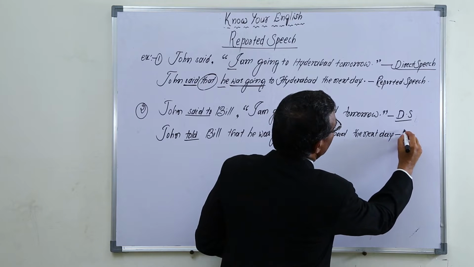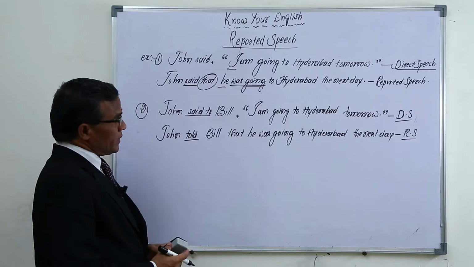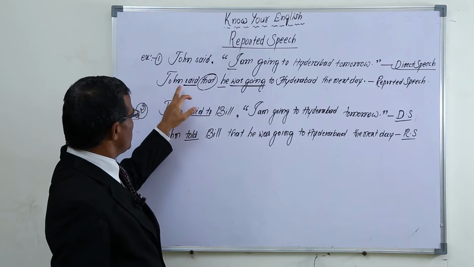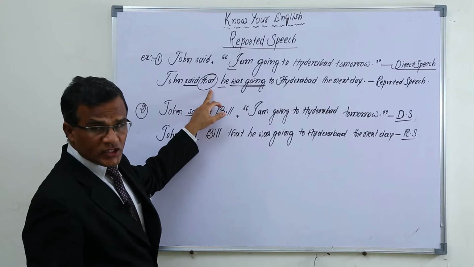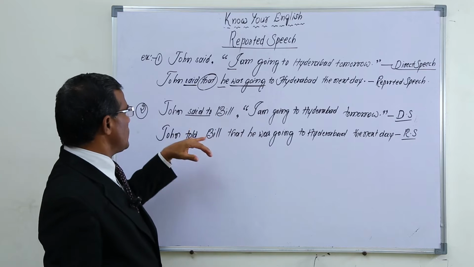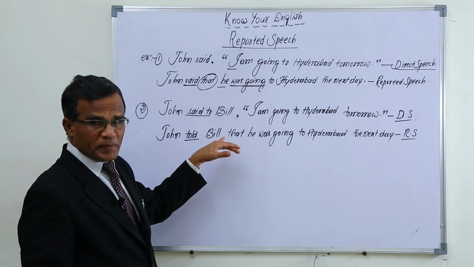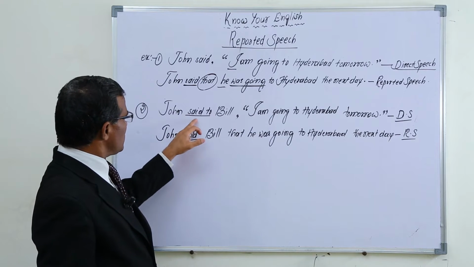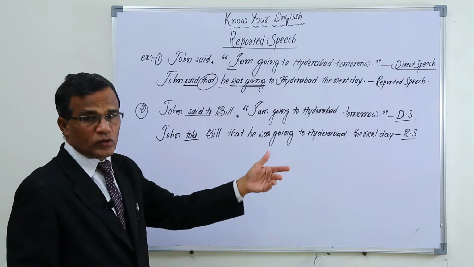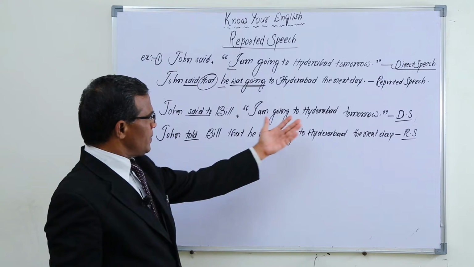This is in reported speech. RS stands for reported speech. Here a little change is there. Here John said again, and after that a conjunction follows. John said that... But in direct speech, when we say John said to Bill, to whom he said is also mentioned. John said to Bill, I am going to Hyderabad tomorrow.